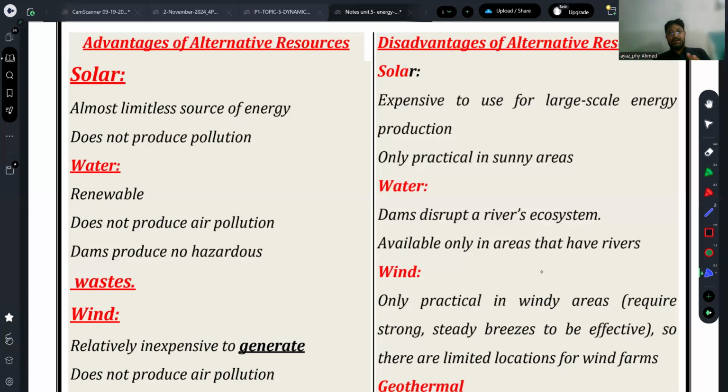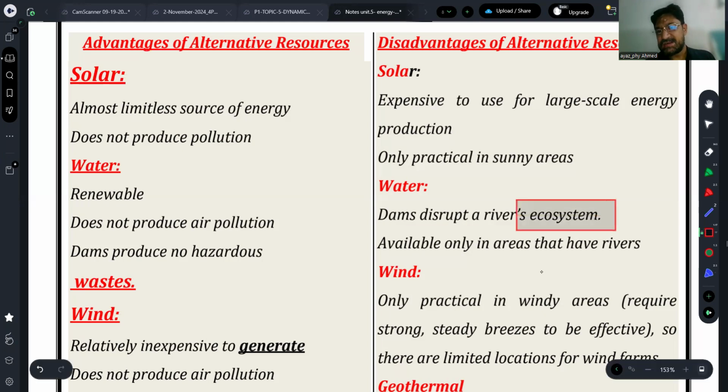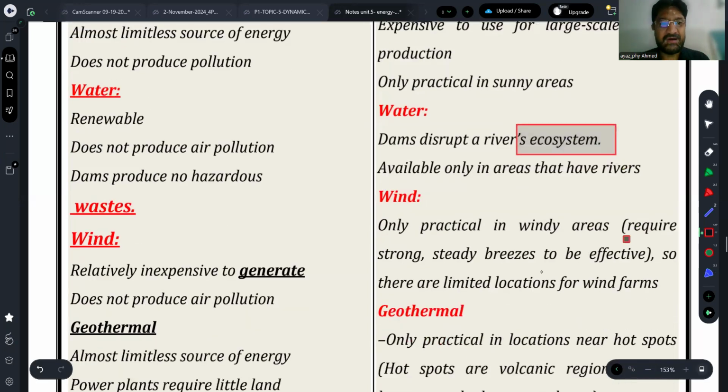Okay. So what about the water? Water is a renewable source of energy and it does not produce air pollution. Similarly, solar does not produce air pollution, but flooding and disturbance of the ecosystem is one of the disadvantages of water reservoirs.